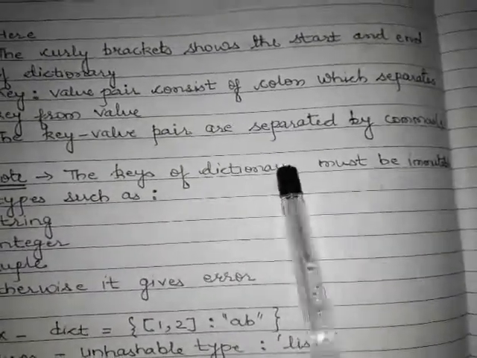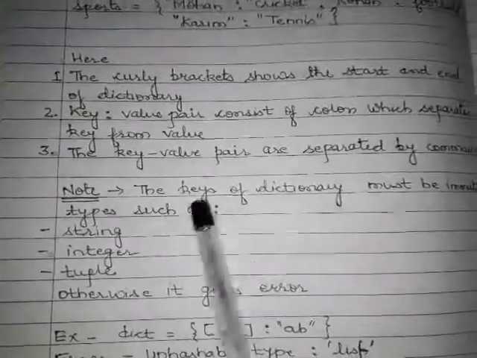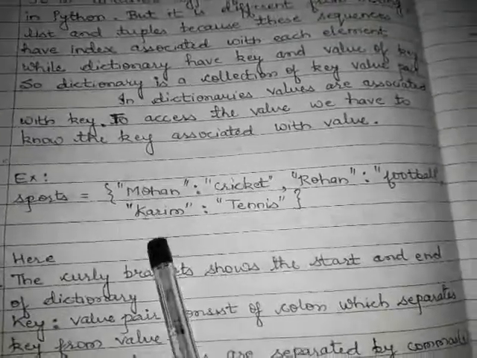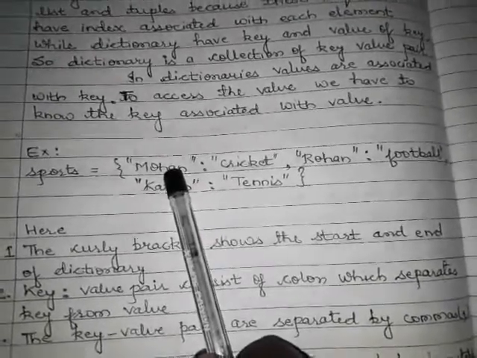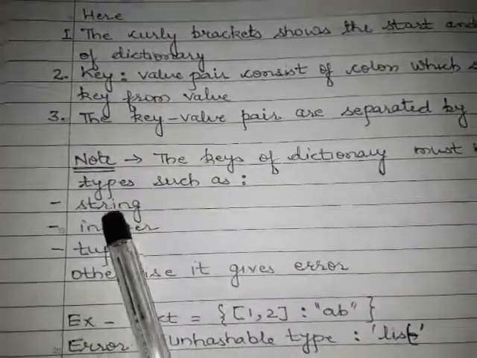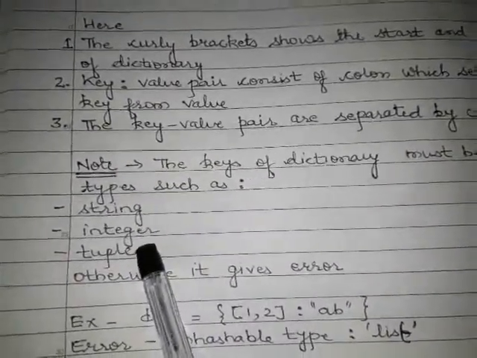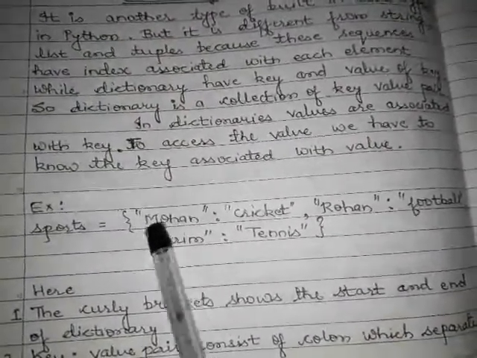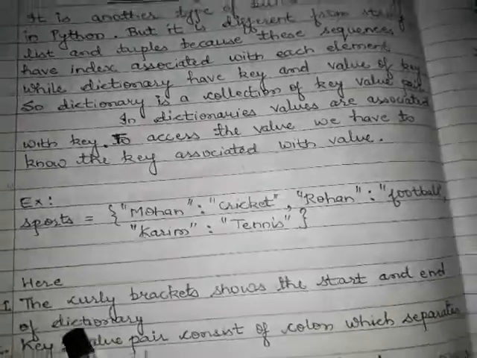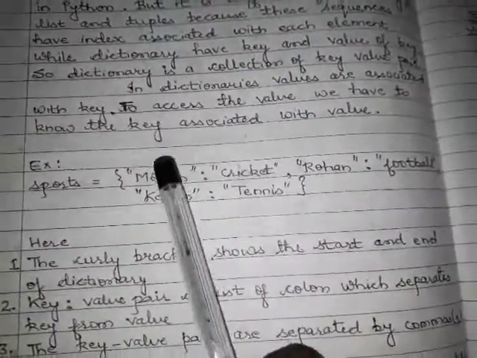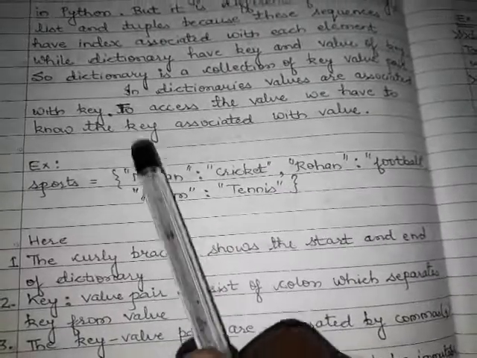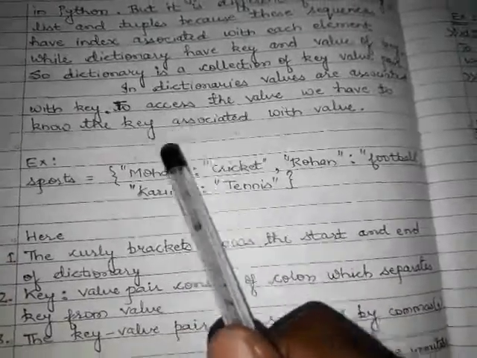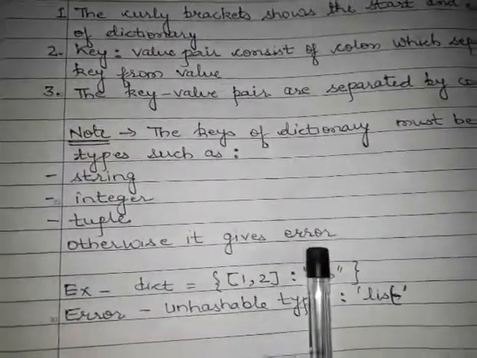Note, it is an important note. The key of a dictionary must be of immutable type. So here the keys Mohan, Rohan, Karim are of immutable type. Immutable means it can be a string, it can be an integer, it can be a tuple, but it cannot be a list. So the key will not be a list because list is mutable. So remember it. It is very important. The key will be immutable. If you declare it as mutable, it will give an error.